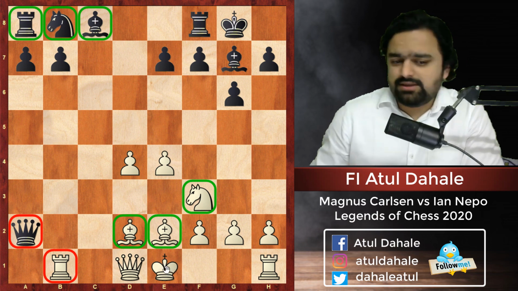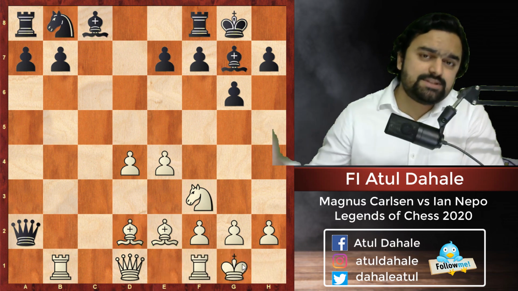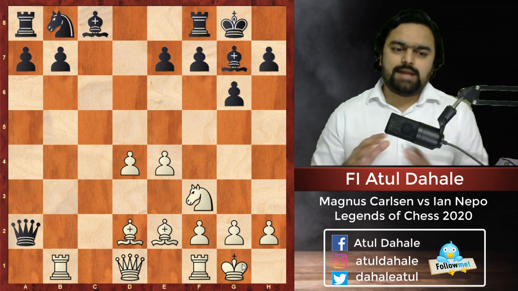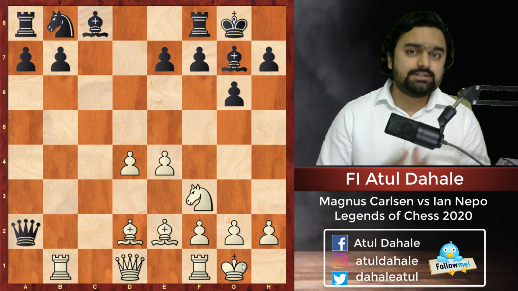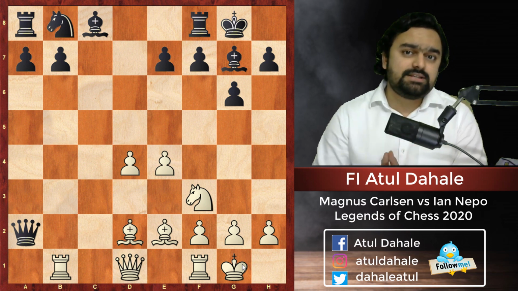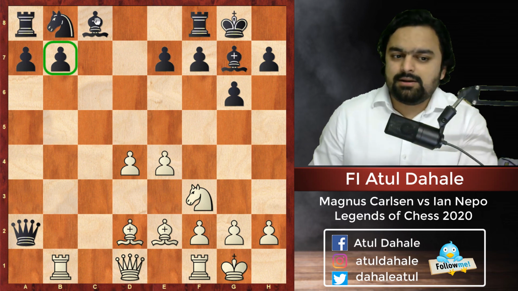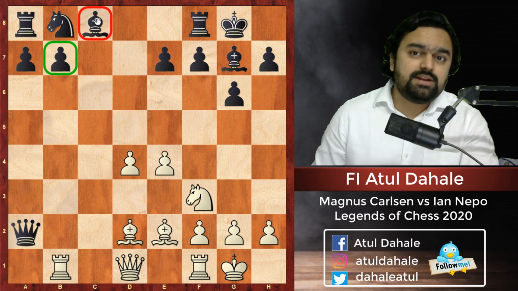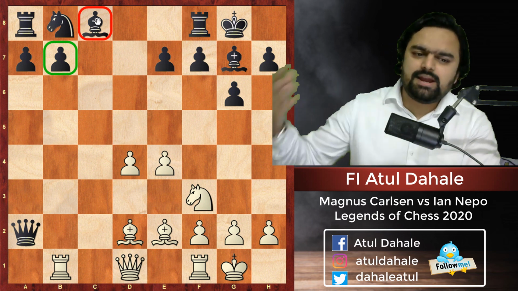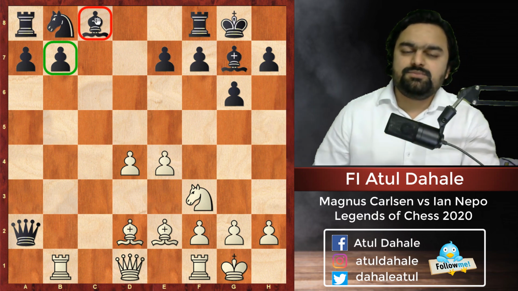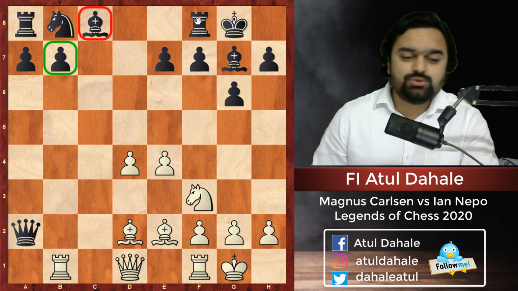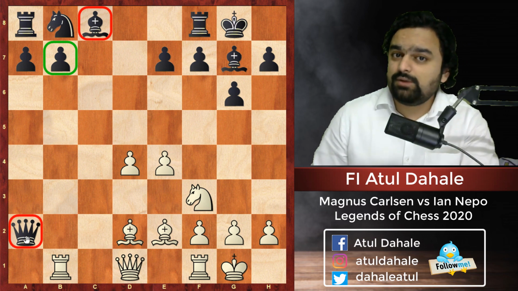Okay, that's why here white just castled. He brought his last piece into the game. Now black decided, okay, this is the position, I need to bring my pieces. If I don't bring my pieces, if I stick to the pawn on b7, and if I don't play my bishop, then I will be a little bit behind in development and white will just take the advantage slowly and gradually, because the queen on a2 is also not very well placed.